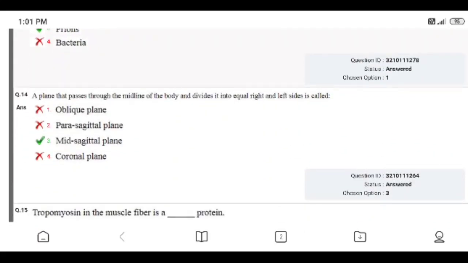Question number 14. A plane that passes through the midline of the body and divides it into equal right and left sides is called: oblique plane, parasagittal plane, mid-sagittal plane or coronal plane. Right answer is 3. I gave the right answer, mid-sagittal plane.